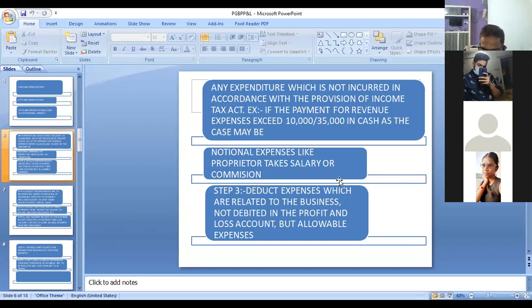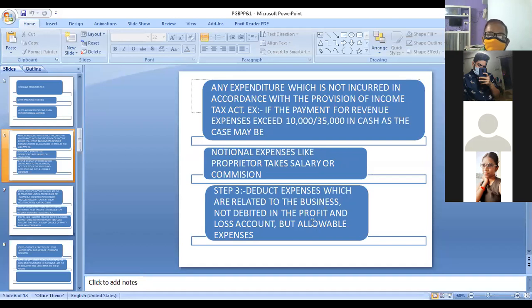Deduct expenses which are related to the business but not debited in the P&L account, but are allowable expenses. Can you see any expenses in this problem which are not debited in the P&L account? Can you see that? No. Nothing is there.